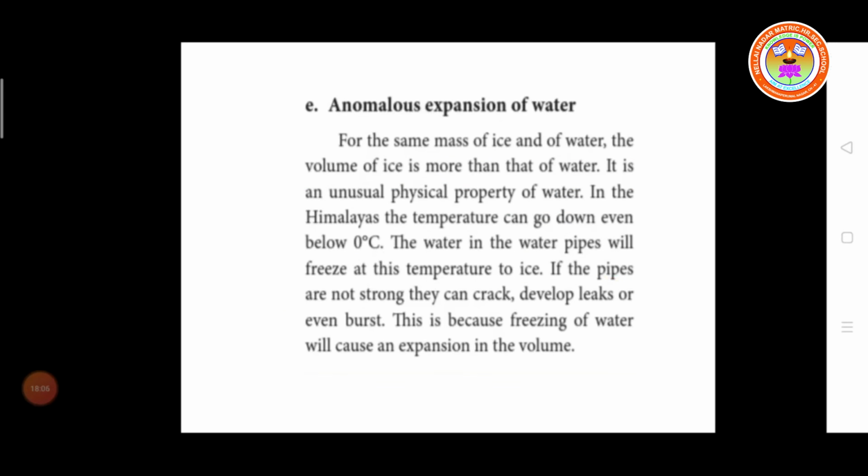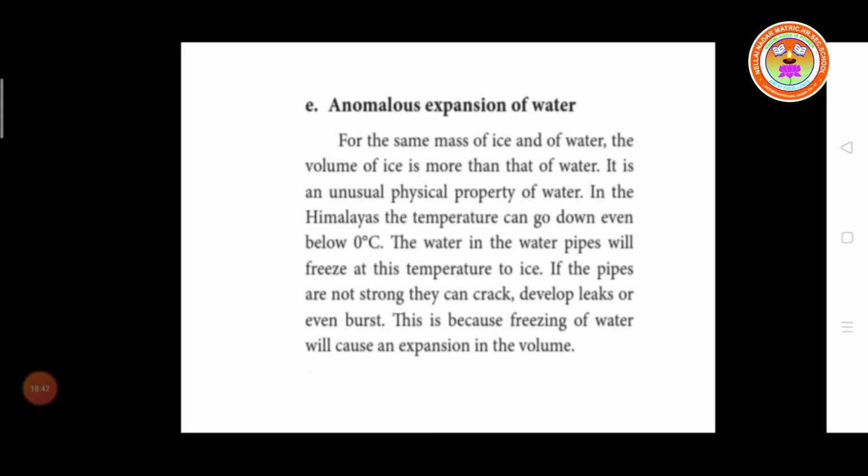Then anomalous expansion of water. For the same mass of ice and water, the volume of ice is more than that of the water. It is an unusual physical property of water. The volume of ice is more than water. It is an unusual physical property of water.